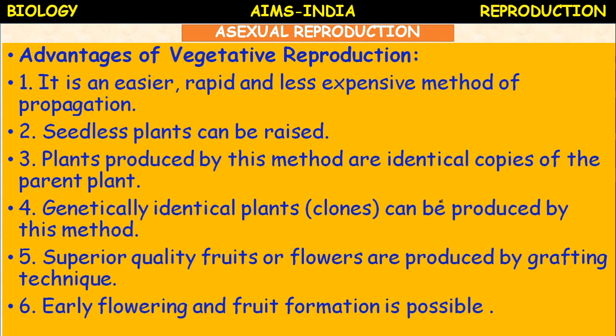So early flowering and fruit formation is possible in vegetative propagation. Early flowering means flowers can be produced sooner. Naturally, when you sow a seed or keep a seedling in the soil, it has to grow, then mature, then produce flowers. But in vegetative propagation, we select a branch which is already matured. We produce roots, isolate it from the parent plant and grow it into a new plant. That's why early flowering and fruit formation is possible.